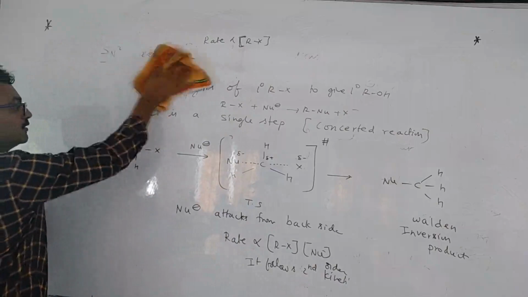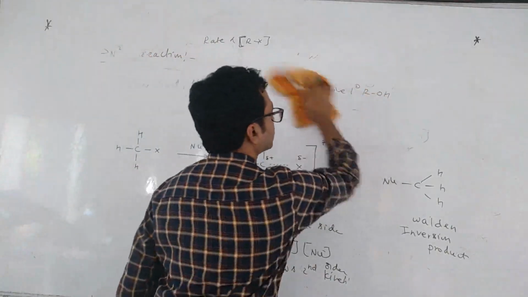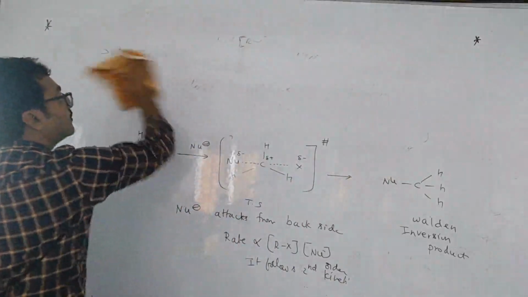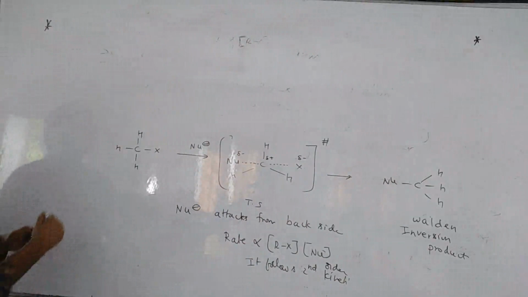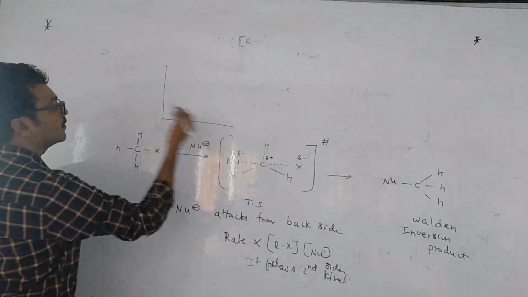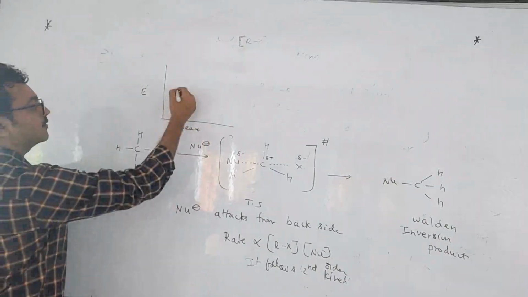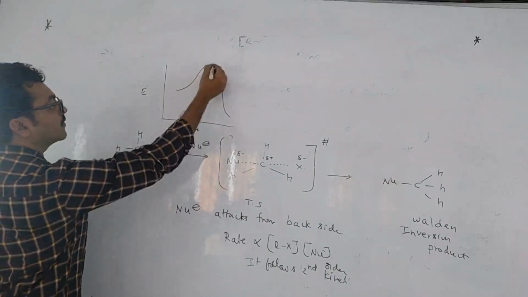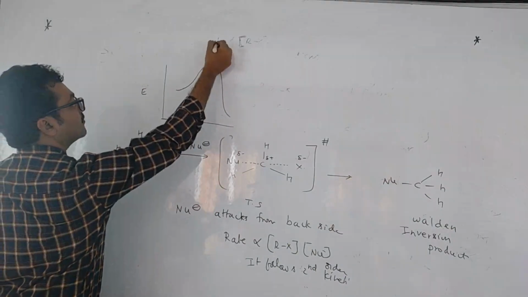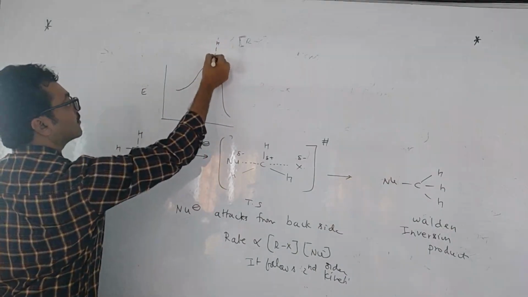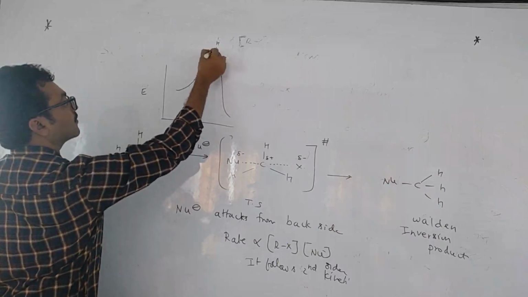Okay. So this is the case, and if you see the energy profile diagram for this, here is the energy, here is the reaction coordinate. It will be like this. Only one transition state, where carbon has partial bonds like this.